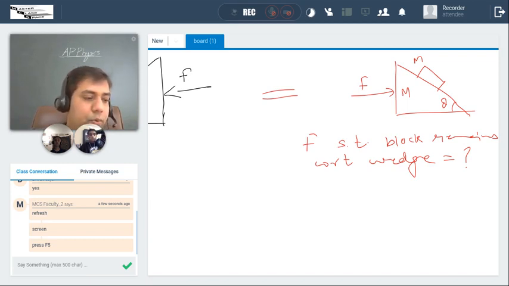I took two cases: this was F when surfaces are smooth, and the second part was the same question but rough. So better I make it: you have to find F. Part 1, when surfaces are smooth, that means when friction is 0.